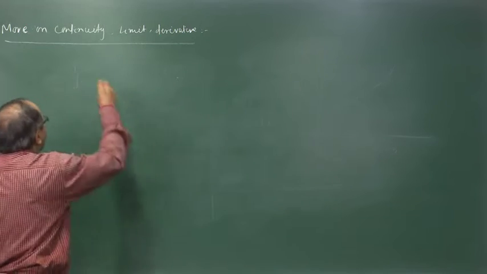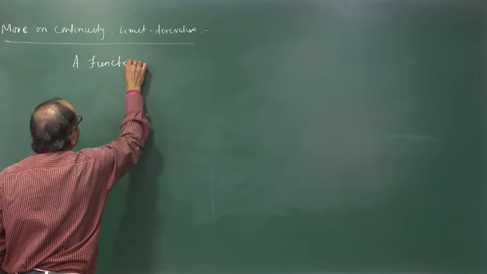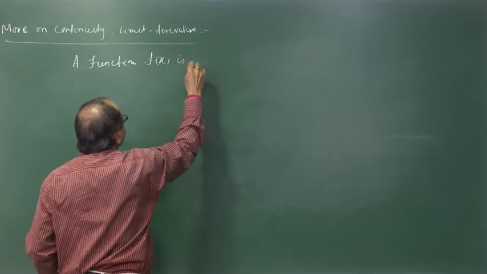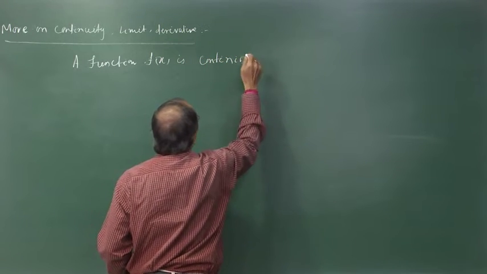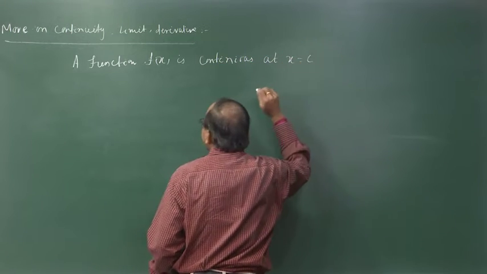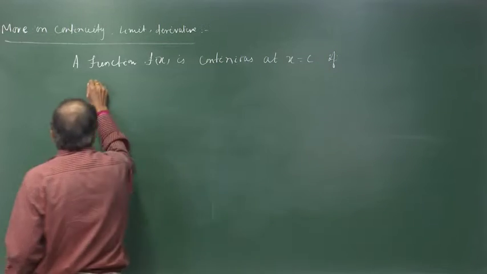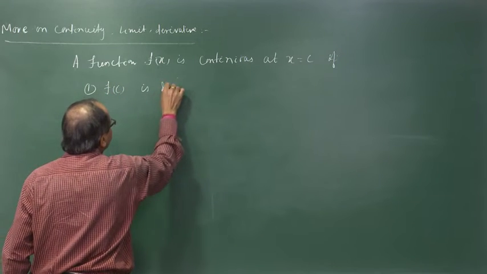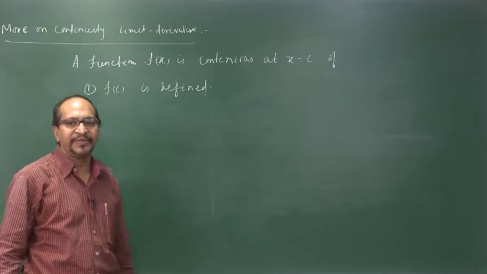A function f of x is continuous at x is equal to c if, first point, the function value at c is defined. The function value at c must be defined.